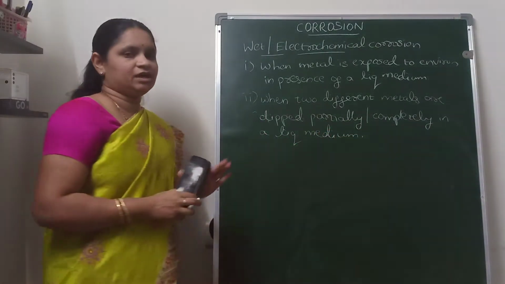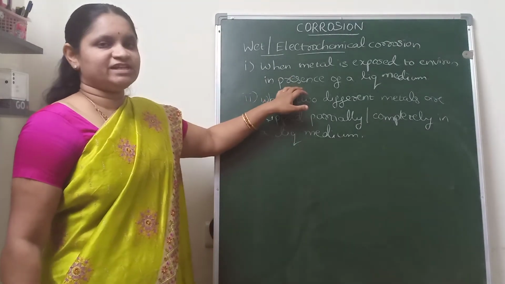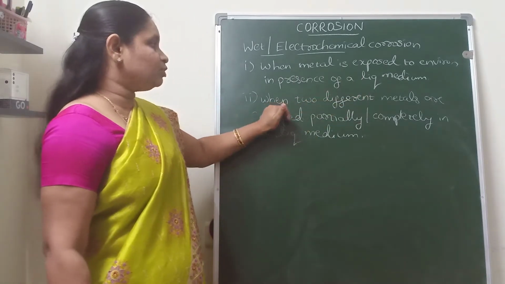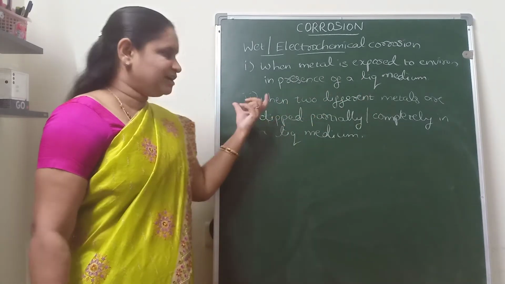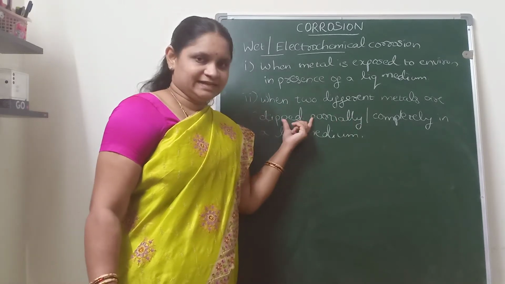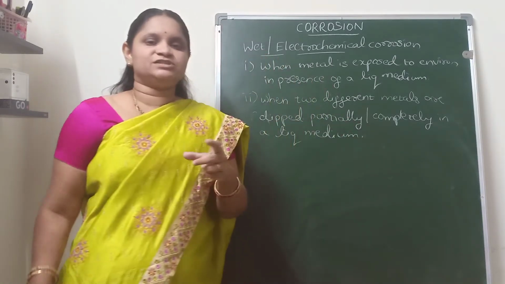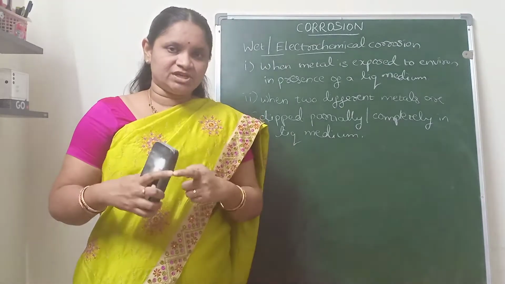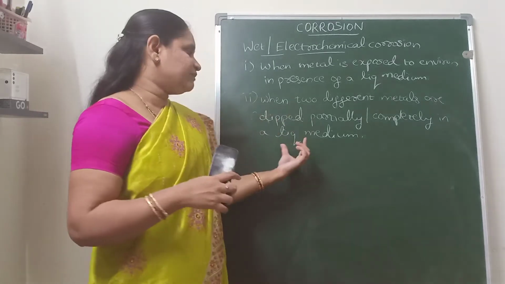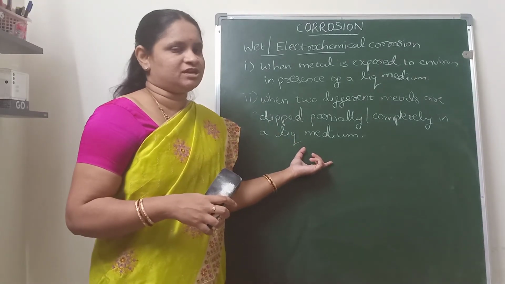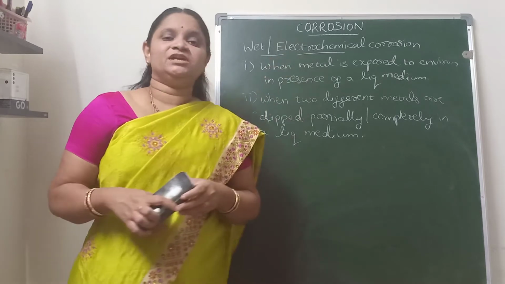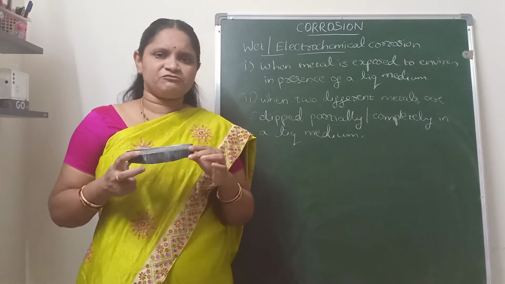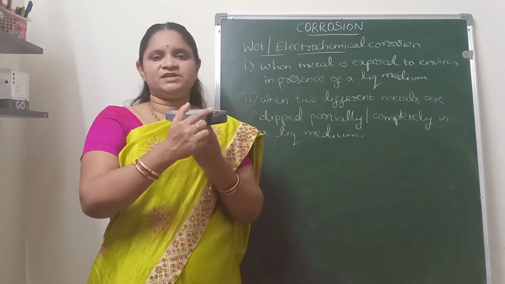So electrochemical corrosion will take place when a single metal is exposed to the corrosive environment in presence of a liquid medium, or when two dissimilar metals are connected together and partially or completely dipped in the liquid medium or electrolytic solution. How the electrochemical cells are formed on the surface of metal is, for example, this is the surface of metal.